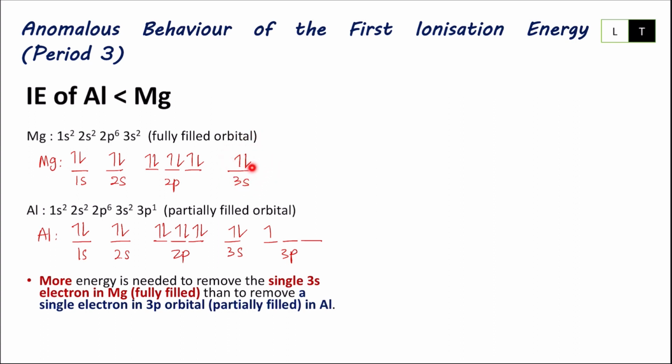Jadi untuk remove electron dia agak susah dan kita perlukan energi yang banyak. Compared to aluminium, aluminium kita ada 3p. 3p orbital in aluminium is partially filled. That's why this one electron from here is easier to remove. Jadi less energy. That's why IE for magnesium is higher than aluminium.